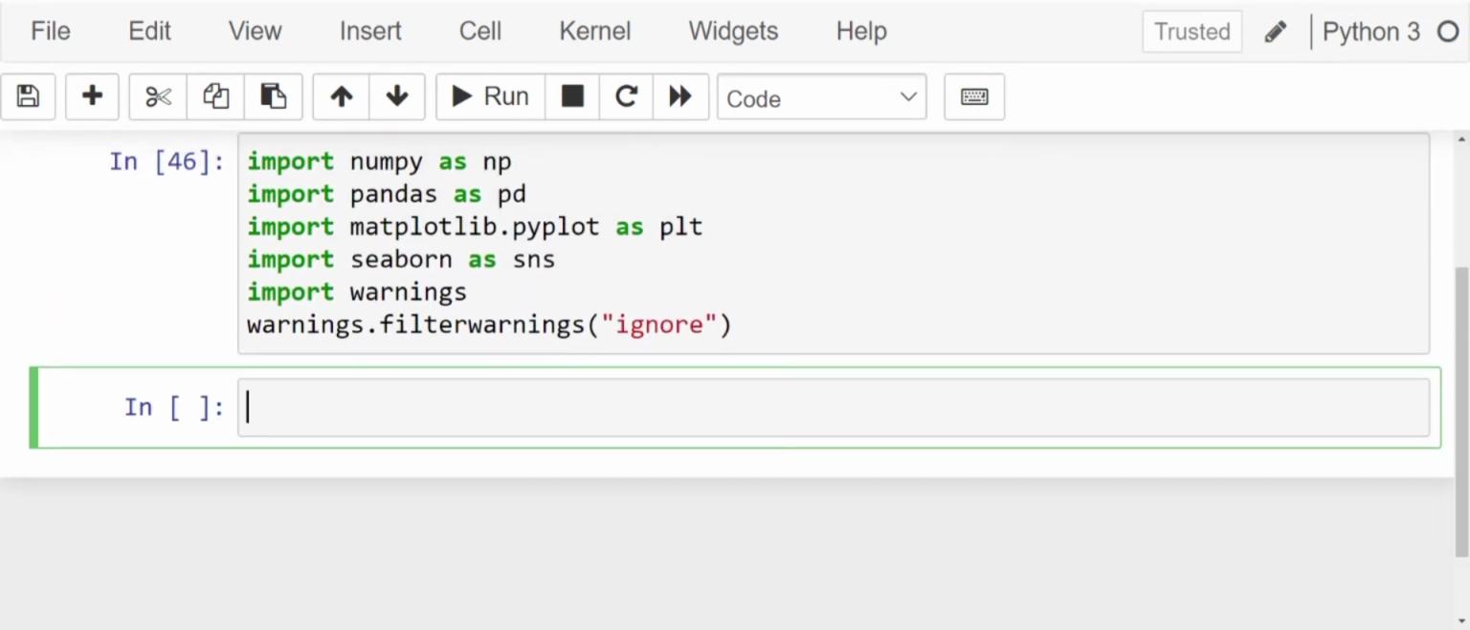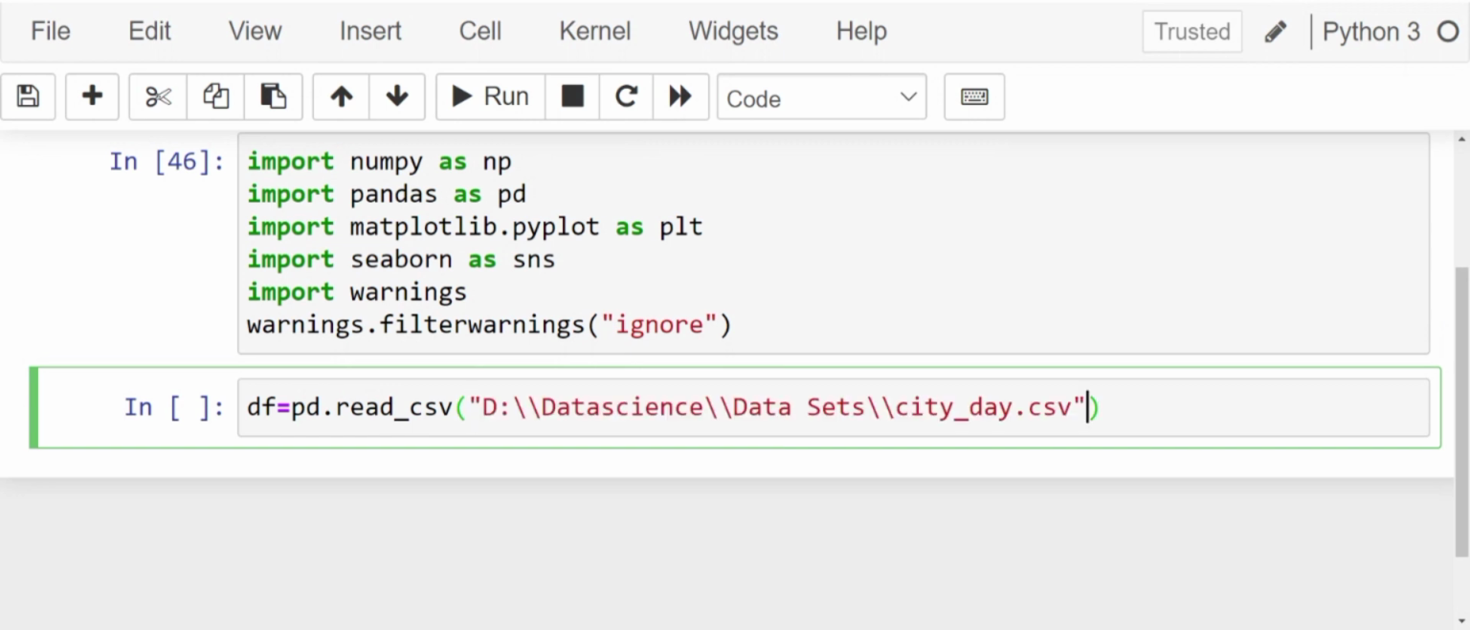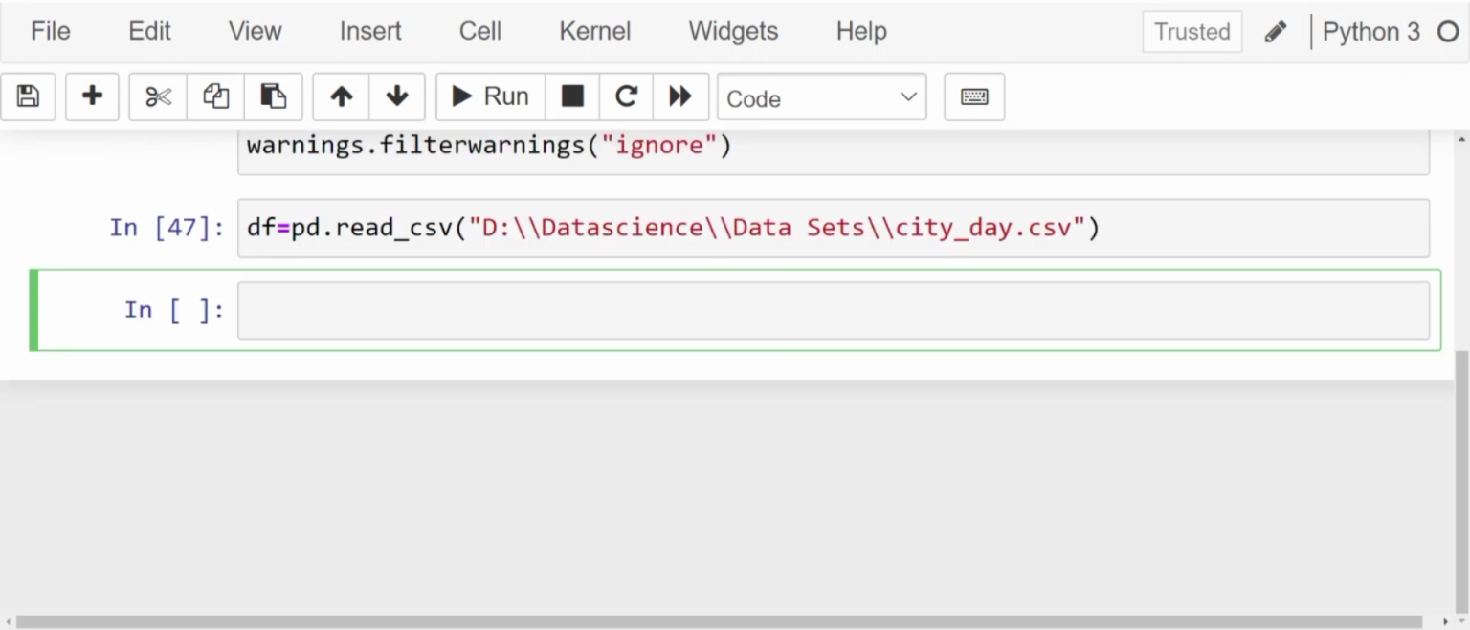Now let's import our dataset. df is equal to pd.read_csv. I'll provide the link for the dataset in the description below. Now let's look at the head of the dataset. df.head.